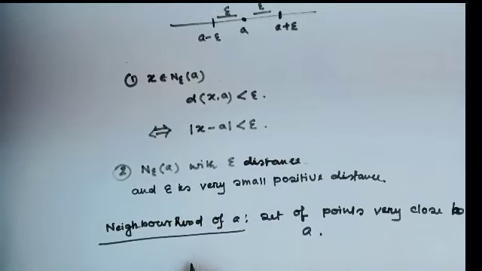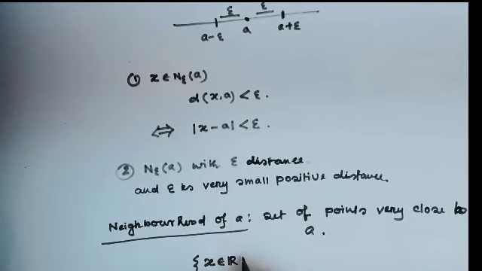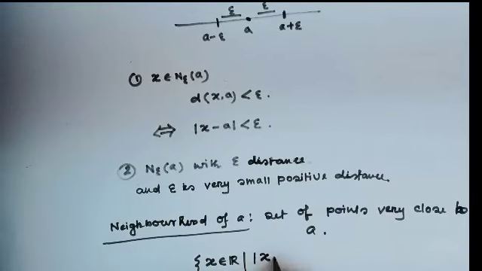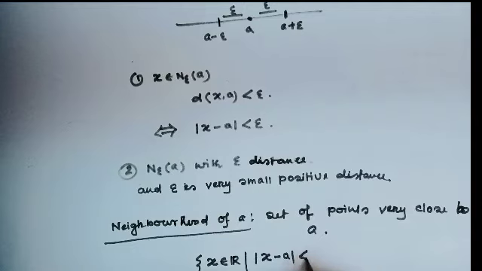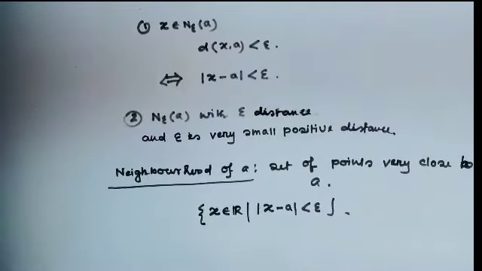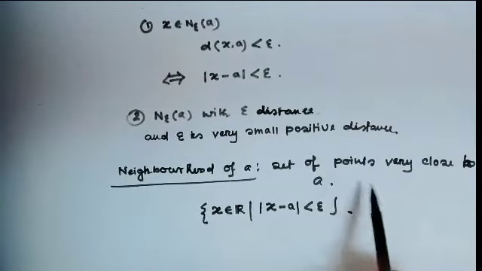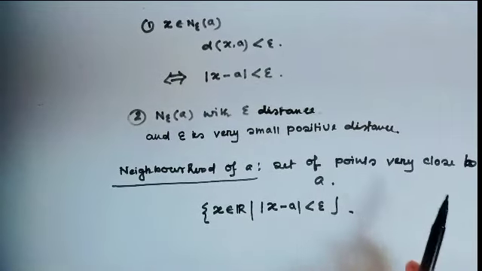Okay, that means the set of x belongs to R such that modulus of x minus a is strictly less than epsilon. This is the neighborhood of any point. That means the neighborhood of any point is a set.